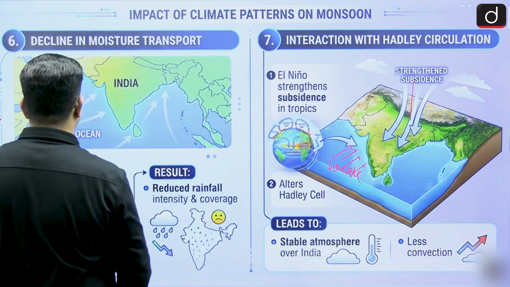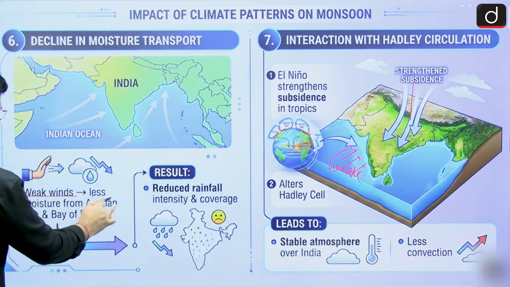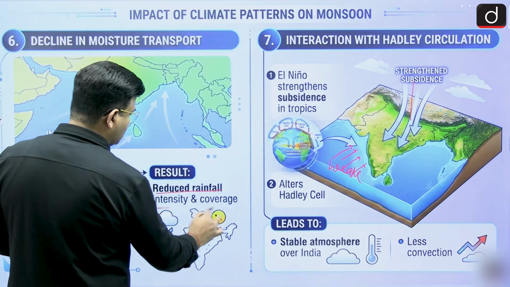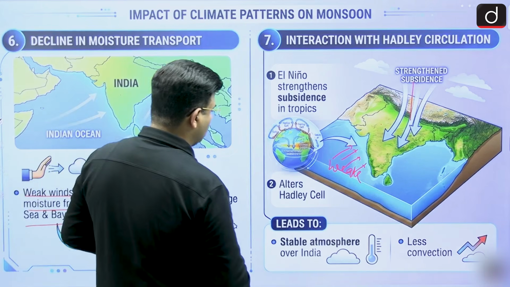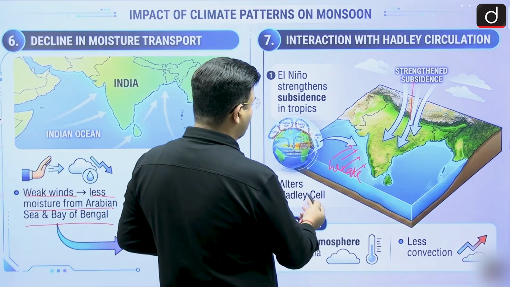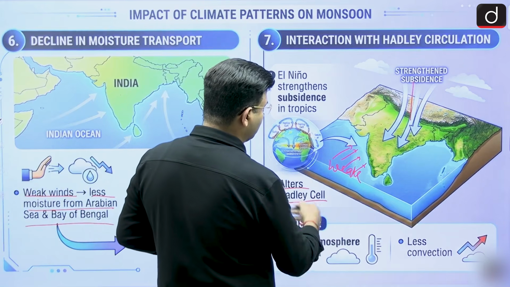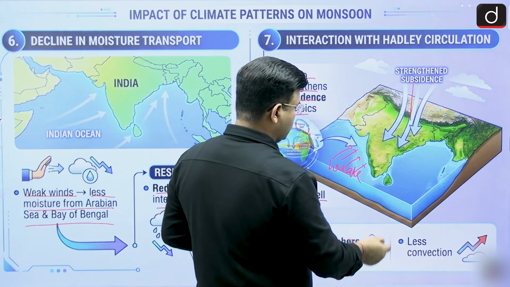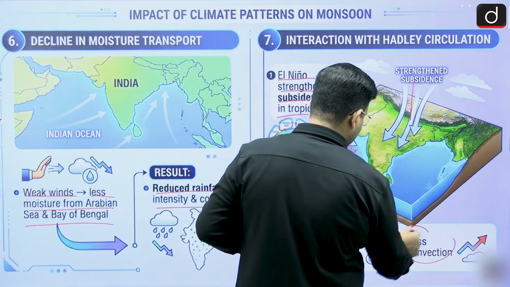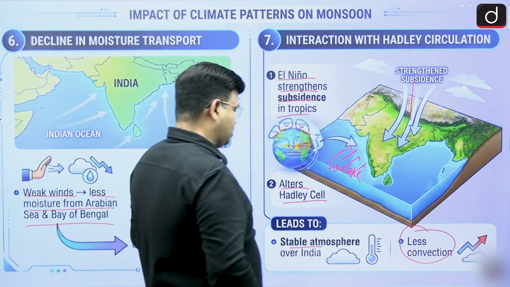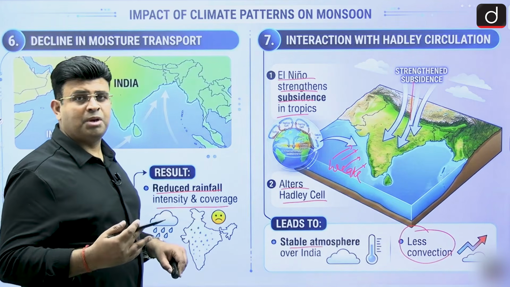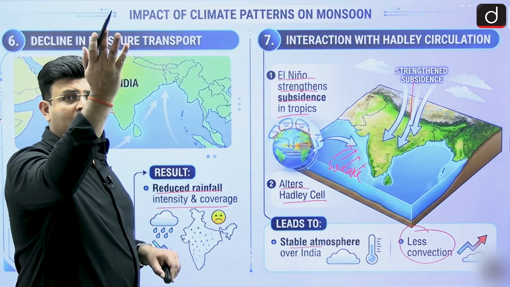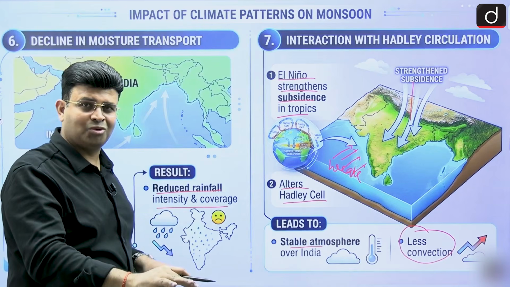Here you can see weak winds, less moisture from the Arabian Sea and Bay of Bengal, and reduced rainfall and intensity of convergence towards India. It is also part of the Hadley cell, which is also affected a little bit. El Nino strengthens subsidence in the tropics, and less convection means less rainfall in India. Stable atmosphere means high pressure air. In an unstable air mass, air moves upward over India, while a stable air mass tries to remain near the ground, giving less rainfall.